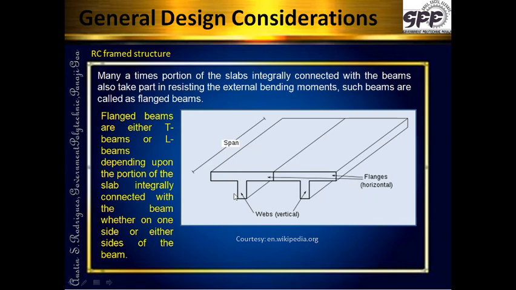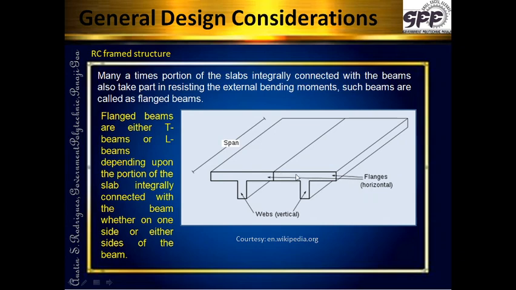It is also known as a flanged beam, because this is a flange at the top, this is a flange over here, so it is called a flanged beam. If you observe at the edge of the room, on one side of the room, this T will not have one flange, it will be only like this, so it is of the shape of an inverted L. So in that case, that particular beam which would be coming at the corner, at the edge over here, would be an L beam. So flanged beams can be T beams or they can be L beams.